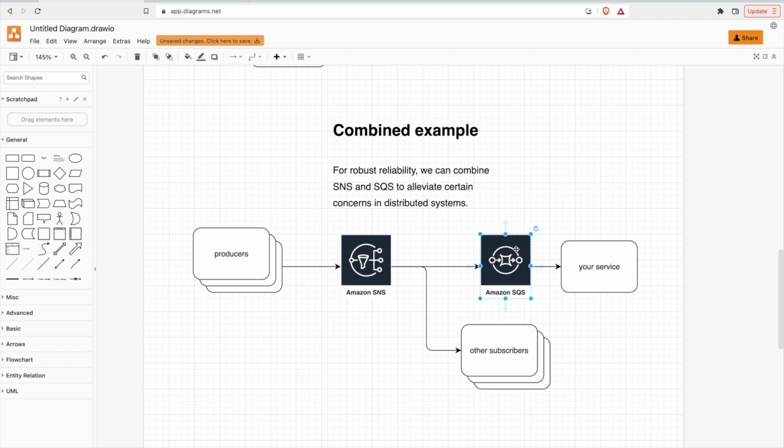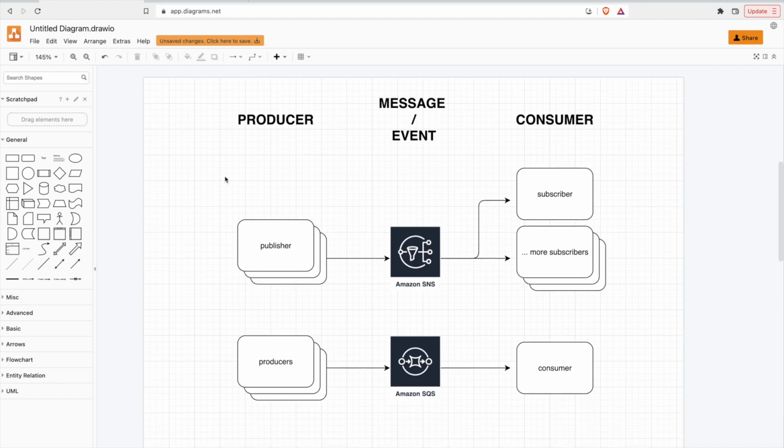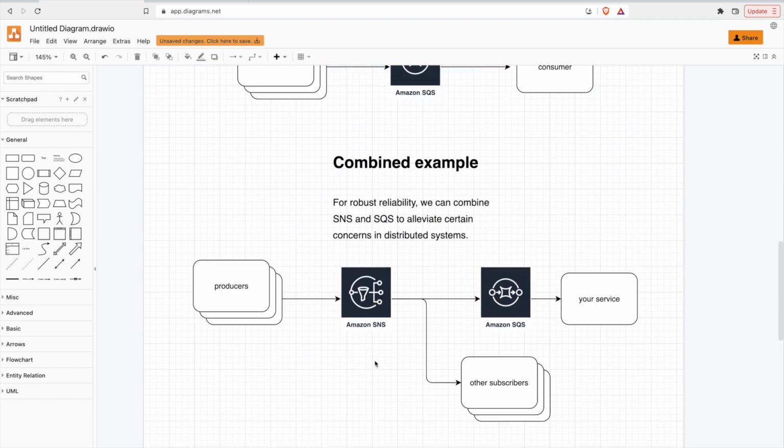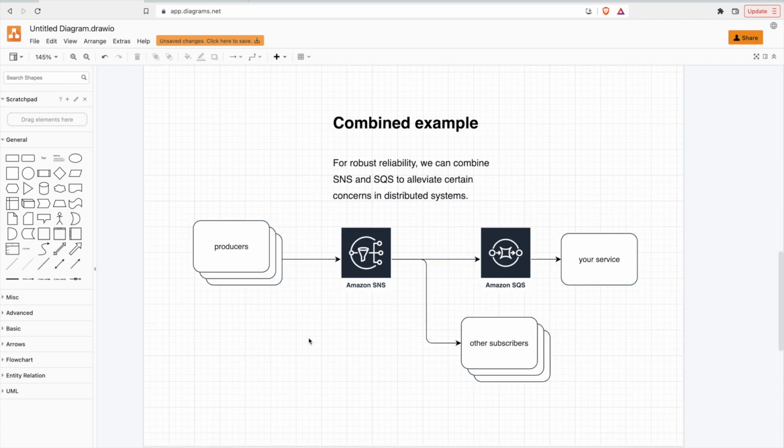This is for reliability, just in case your service is down, maybe the network is down and the request failed initially, or maybe it times out. There could be many reasons, but that's where SQS comes into play. Hopefully this outlined some of the differences between SNS and SQS, and also how they can be used in combination together.